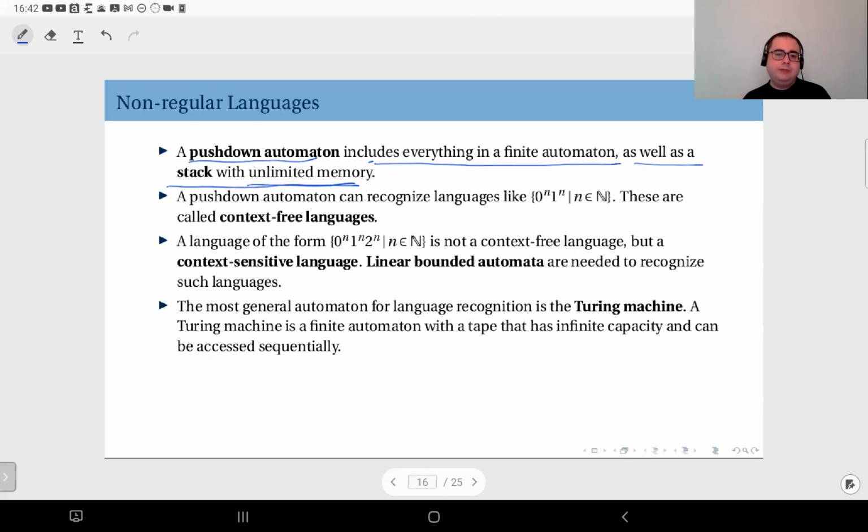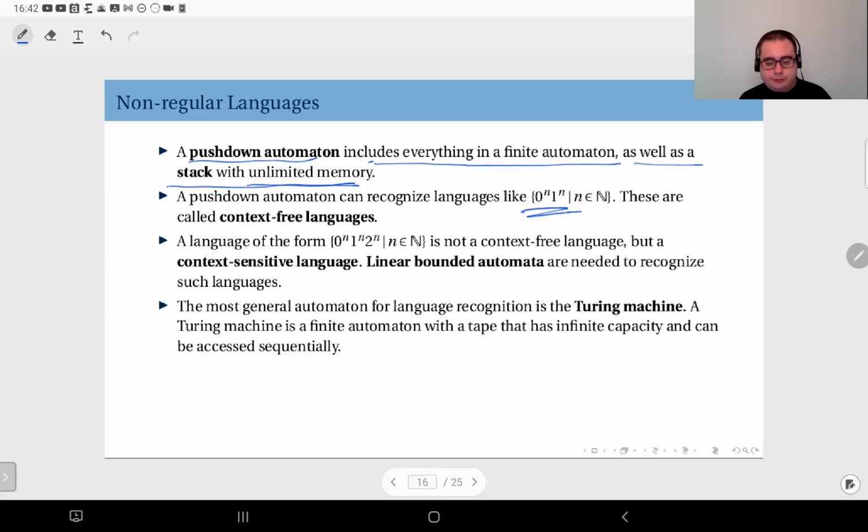But if you reach the end of the string and you encounter the final one, which matches the end of the stack, which you pop the final zero, then you know that the number of zeros and the number of ones would be equal. So that is how you recognize the string 0^n 1^n using a pushdown automaton.